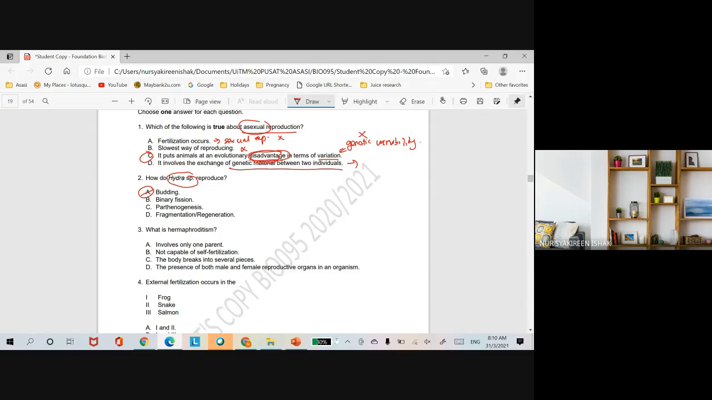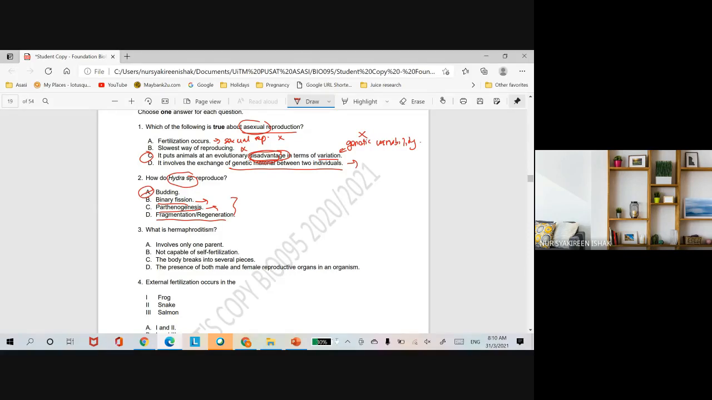Okay, binary fission, parthenogenesis and fragmentation are also asexual reproduction. For binary fission, the organisms that undergo binary fission are bacteria or unicellular eukaryotes, such as amoeba. For parthenogenesis, for example, the organism that undergoes parthenogenesis is the honeybee. Okay, so the honeybee will undergo parthenogenesis, where it produces offspring that are haploid.